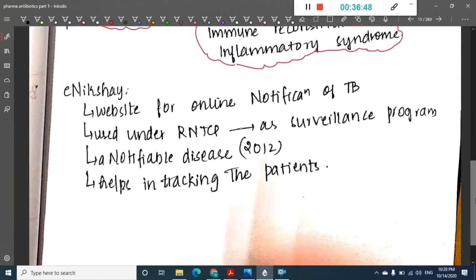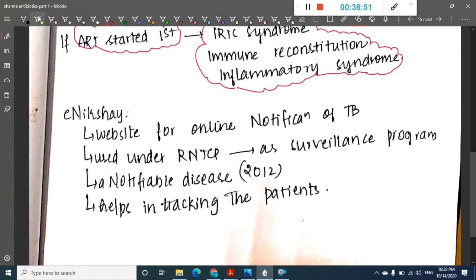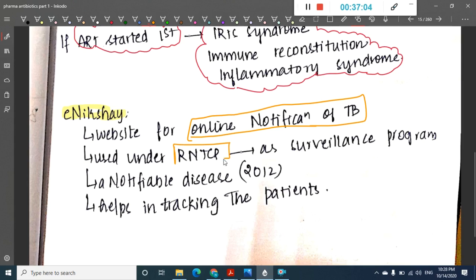Then we have something called NIKSHAY. What is this NIKSHAY? NIKSHAY is a routine online notification website for TB. It is run under the RNTCP surveillance program. According to NIKSHAY, tuberculosis is a notifiable disease since 2012. It helps in tracking the patients, because all the patients' records are uploaded to this website.